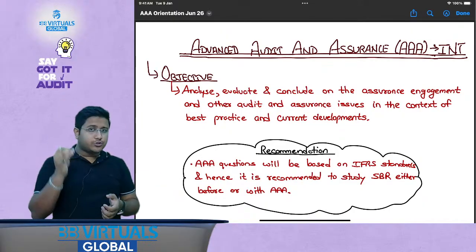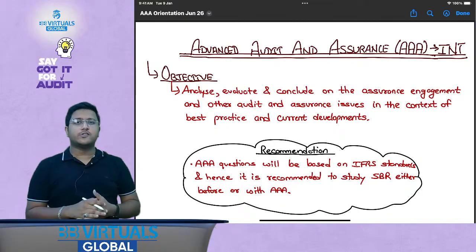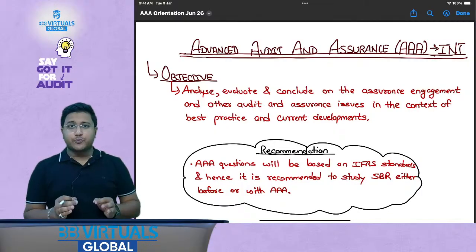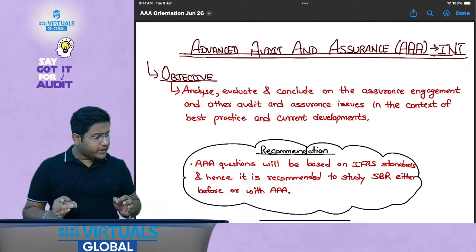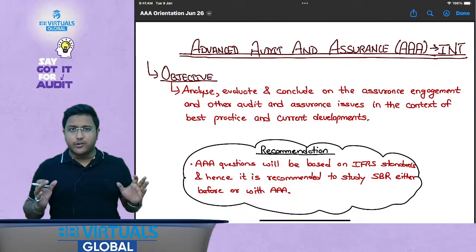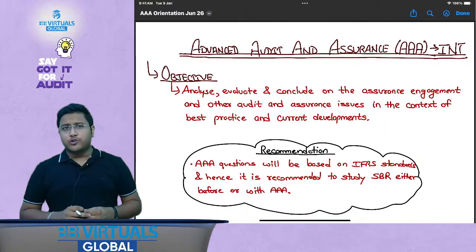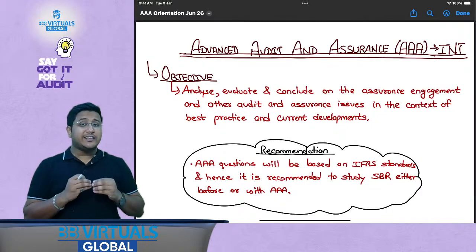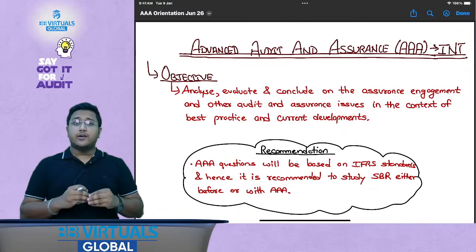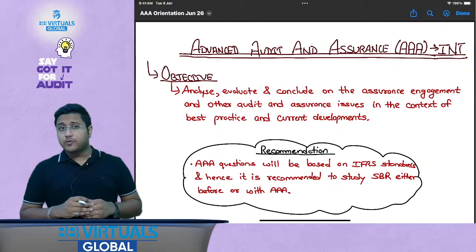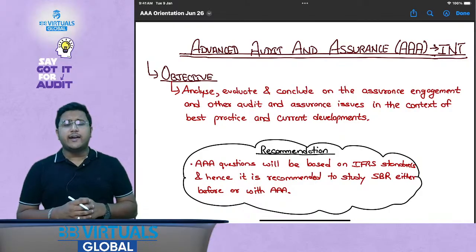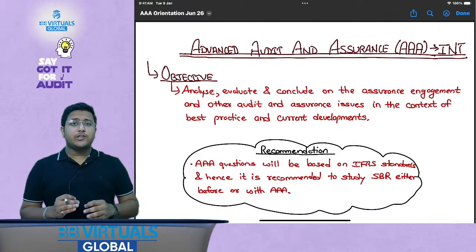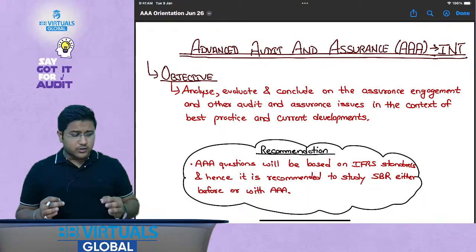And my dear friends, today is a very special day because today we are going to officially start with the AAA batch, and we are going to understand the AAA subject in detail in our lecture number 1, which is the orientation session, which is this one. In this session we want to break down the AAA subject in detail. We want to understand what this subject is all about, how it is related to other subjects, what kind of questions could be asked, what the overall syllabus is and everything. Also, I would be telling you about the batch details at the end of this particular session.